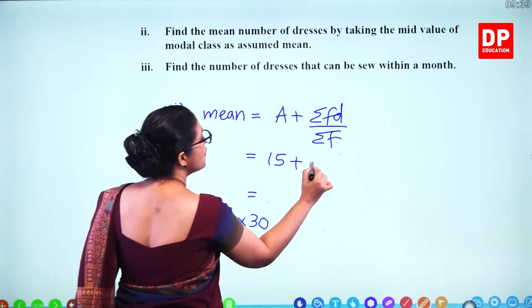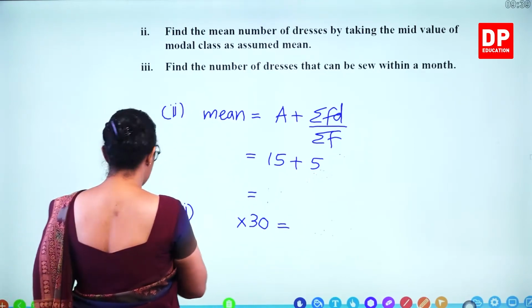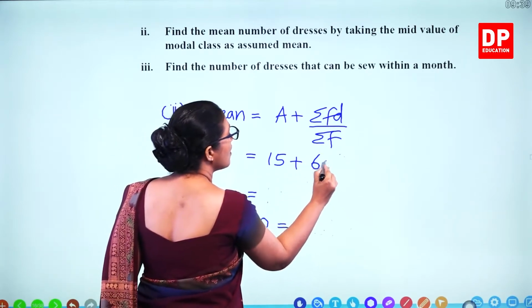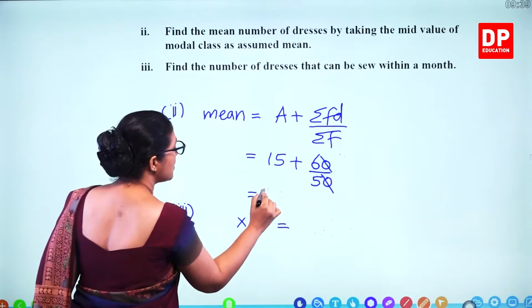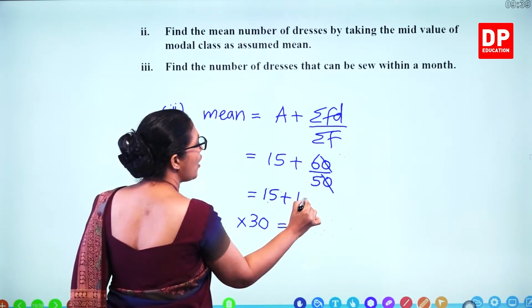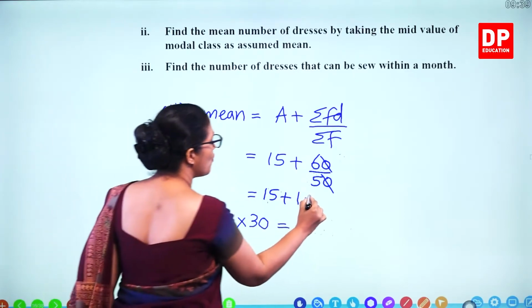So this is 50, sigma FD is 60. Divide by 50. So you get 15 plus 1.5 times 1.5, for 10 that's 2, 1.2.